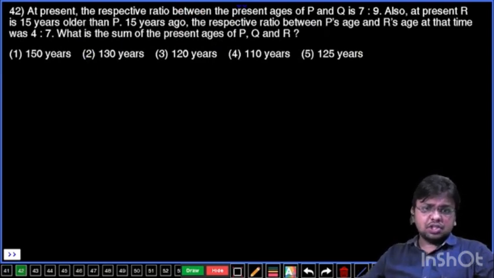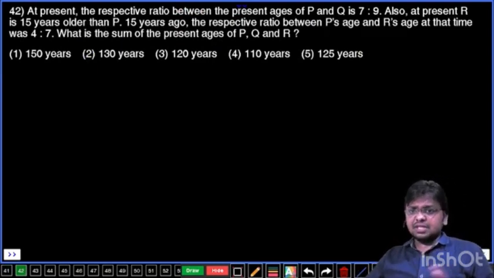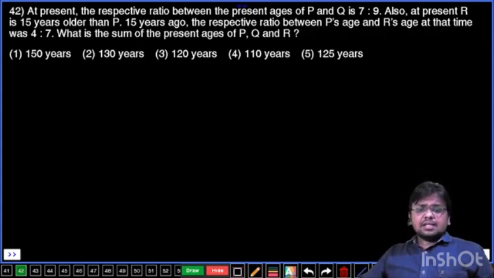At present, the respective ratio between the ages of P and Q is 7:9. Also at present, R is 15 years older than P. 15 years ago, the respective ratio between the ages of P and R at that time was 4:7. What is the sum of the ages of P, Q, R now?